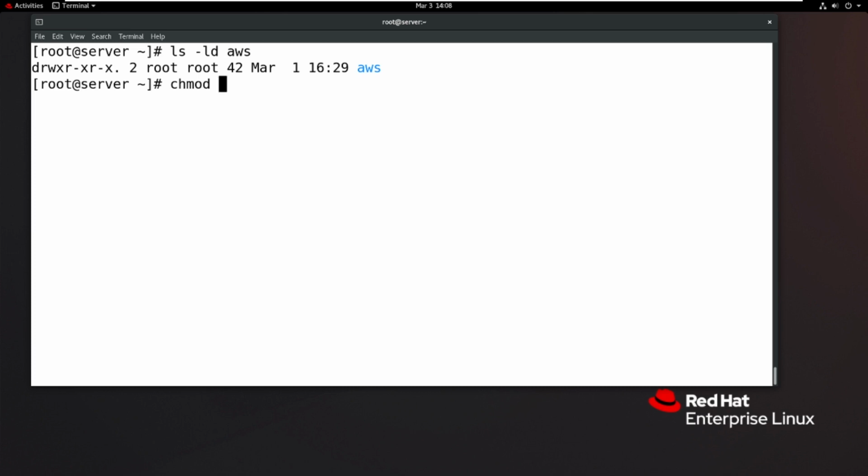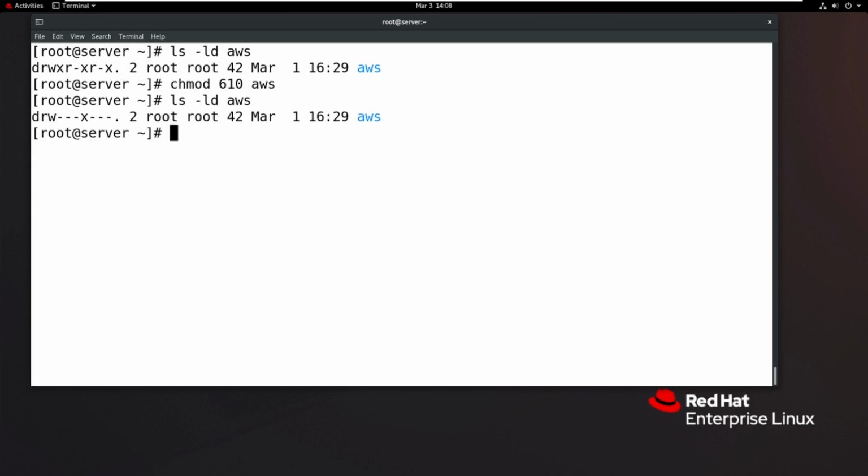I want to keep 610 of AWS. So then what is the meaning? The owner read and write, group members execute only, but others nothing. Then check it. So user read write, group only execute, others nothing.